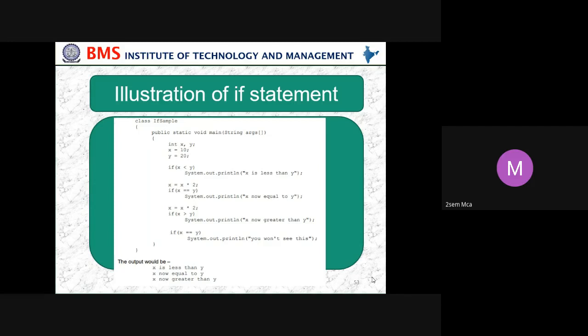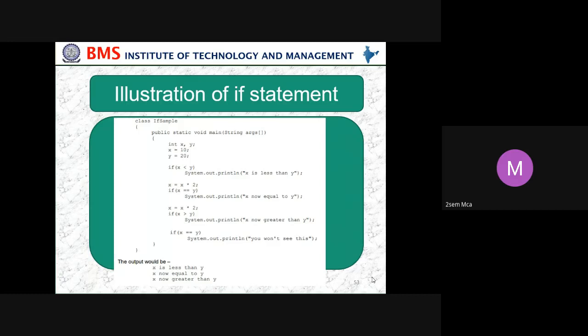So now the x value we have multiplied by 2, so the x value as well as the y value is becoming 20, 20. Then it is displaying that println line. Okay, now again move on to the next line.